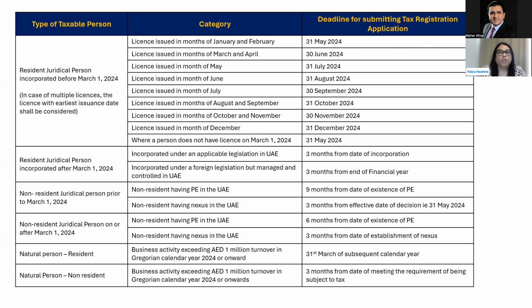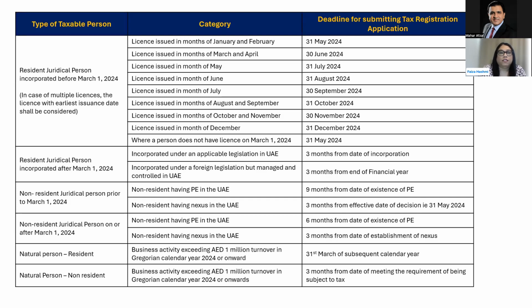The other important thing to note is that this deadline is for submitting the tax registration application, and it is not for obtaining the tax registration number at the moment. So we have plenty of time. The earliest deadline that has been given by FTA right now is 31st of May, so still 3 months away, and that is also for submitting this registration application. And we see that the furthest deadline for at least the resident juridical person is 31st December. So they've spread it over this year of 2024 for the resident juridical person.